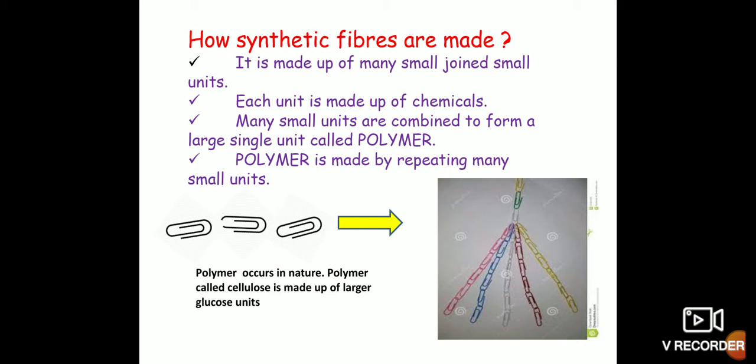A polymer is made by repeating many small units, and those small units are made up of chemicals. So this is how, by combining small units of chemicals, they make a large single unit, the synthetic fiber, the polymer. Okay, clear? Yes.